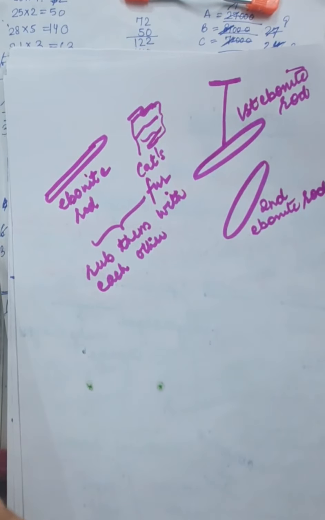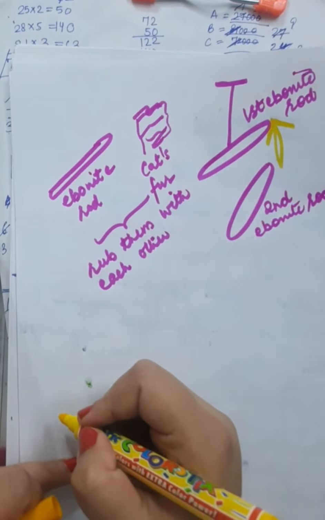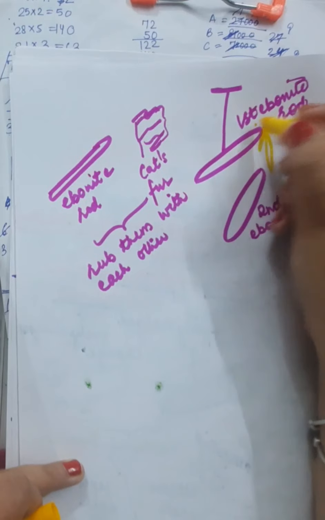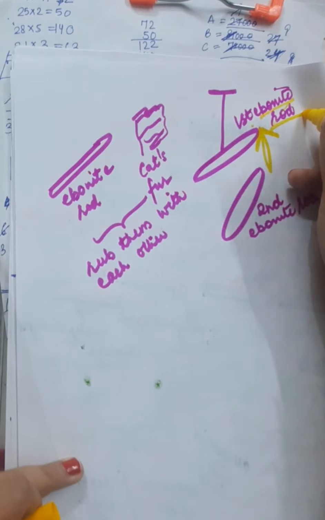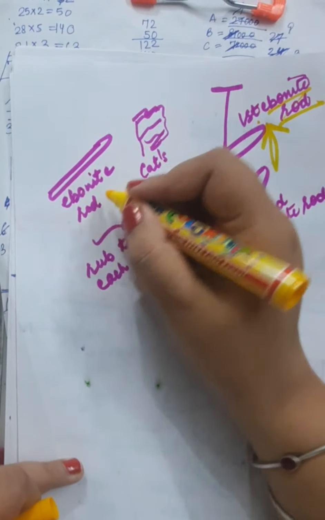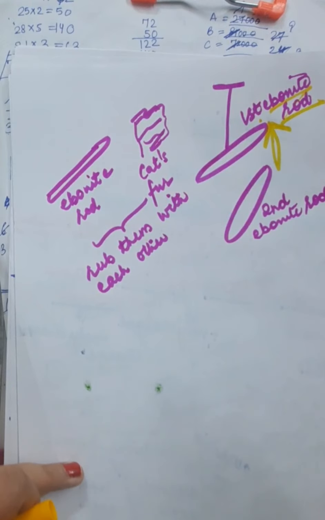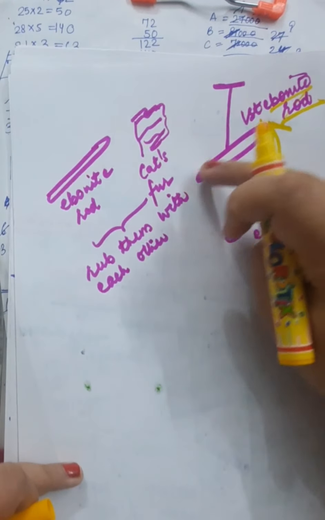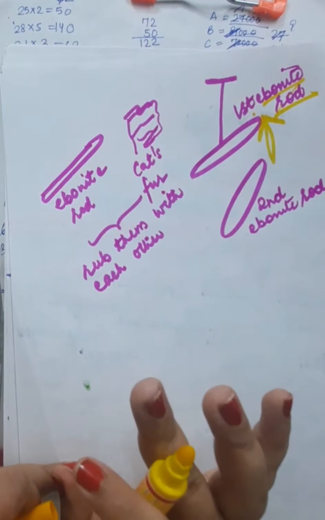So what are you going to observe? You're going to observe a massive repulsion over here. This ebonite rod will be repelled by this ebonite rod since they are made of the same material and these ebonite rods were rubbed with the same material, cat's fur. So this means they are going to acquire same charges and that is why they are repelling each other.